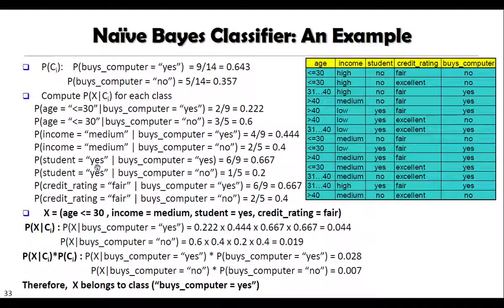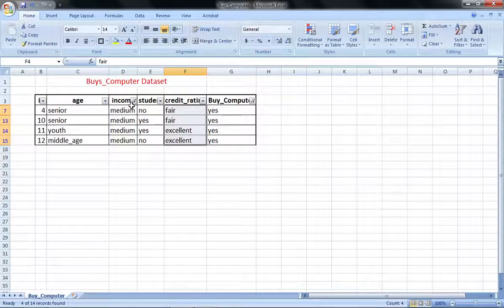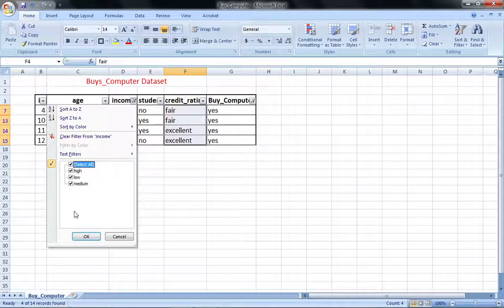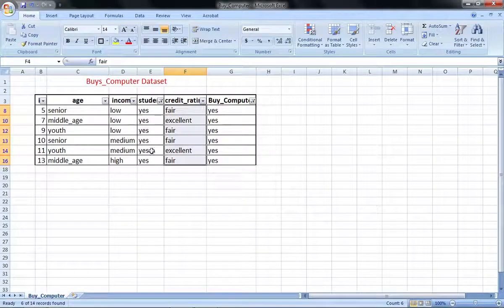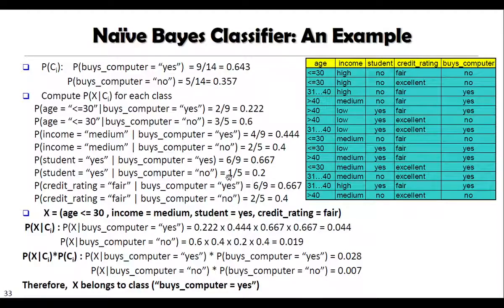Similarly, student is equal to yes, buys computer is equal to yes. That is the third attribute, student. Let us find out the tuples where student is equal to yes: 1, 2, 3, 4, 5, 6. So 6 out of 9. This is how we go on calculating for each and every attribute.